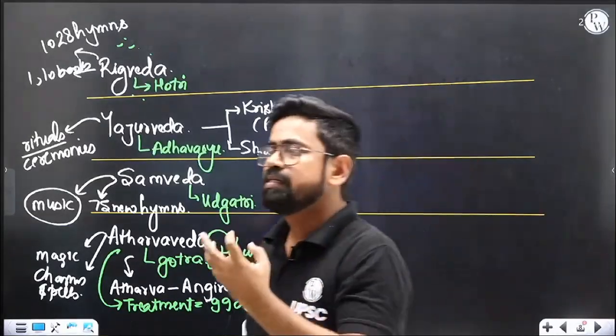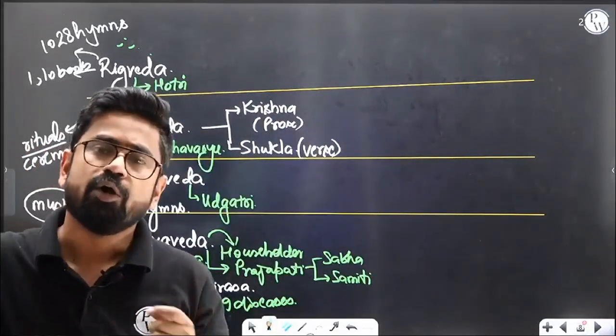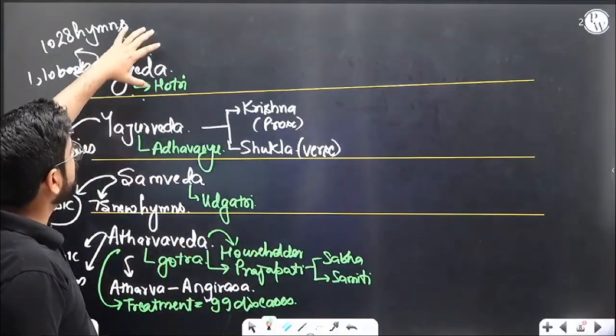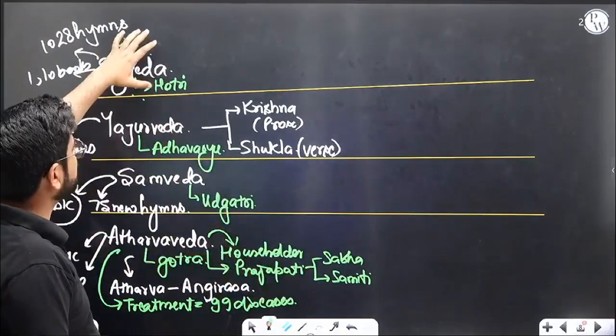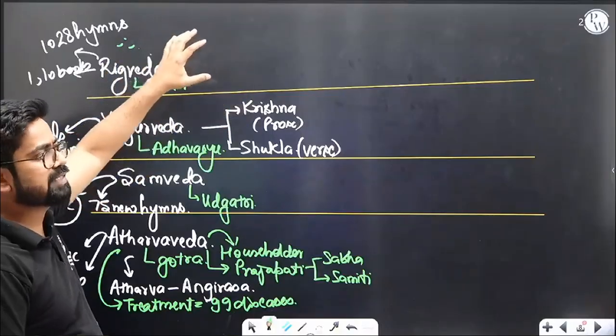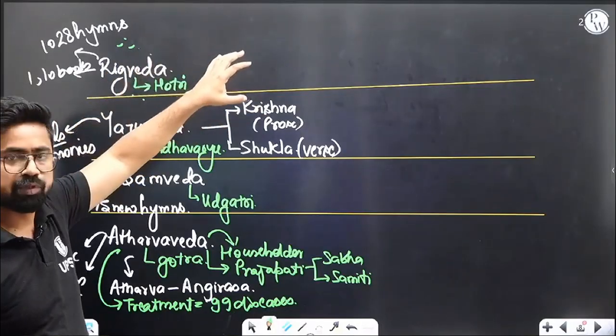So householder life, and Sabha and Samiti as daughters of Prajapati. What are Sabha and Samiti? Sabha and Samiti are those political organizations which we were discussing in the Rig Vedic era. We have mention of Sabha and Samiti as important. Sabha is the house of elders, basically a house of counselors. The experienced people are part of Sabha.